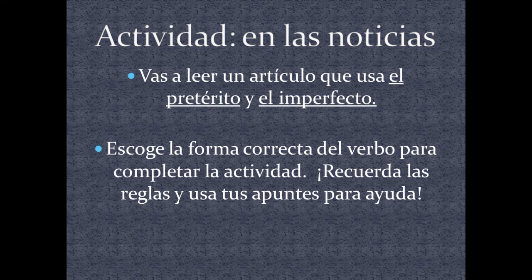If you don't need to hear this read out loud, you may feel free to just go to each slide and do the activity on your own. But for those of you who do better listening than reading, this is an option you may want to take advantage of. You need to choose la forma correcta del verbo para completar la actividad. And I strongly advise that you use your notes for help.